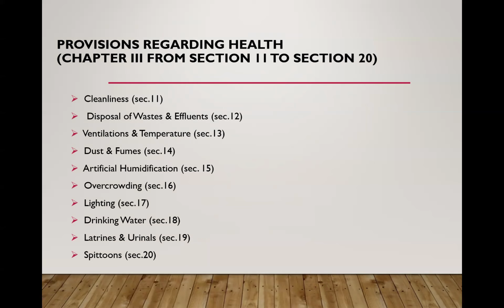The various provisions are related to cleanliness given in section 11, disposal of waste, ventilation and temperature, dust and fumes given in section 14, artificial humidification given in section 15, then provisions related to overcrowding given in section 16, then provisions related to lighting given in section 17, then provisions related to drinking water given in section 18, then urinals and latrines given in section 19, and spittoons provisions are given in section 20 of this act. Now, we will consider these provisions one by one.